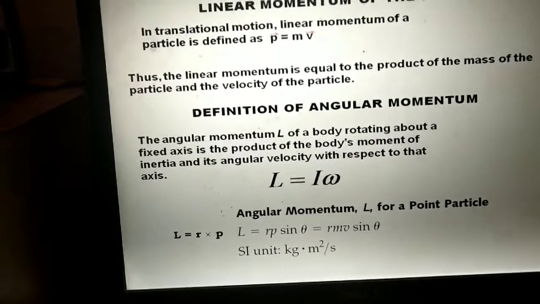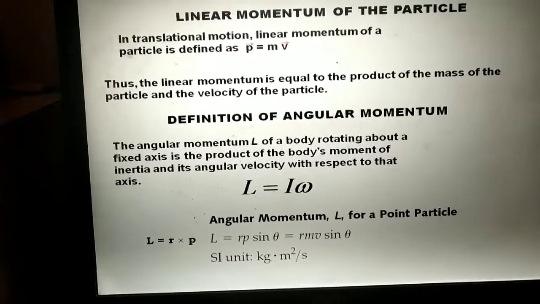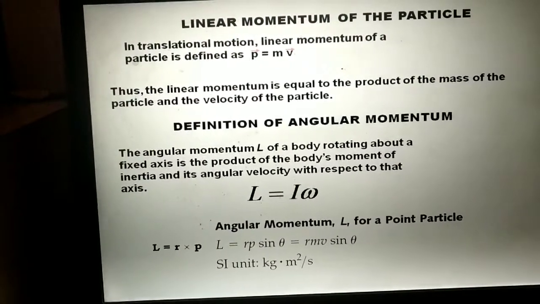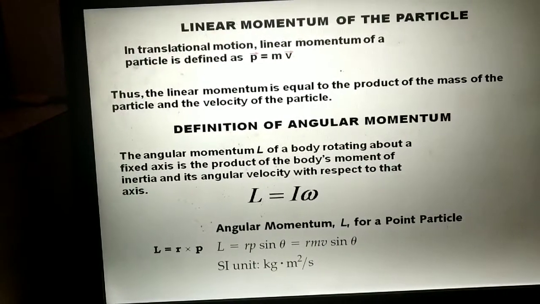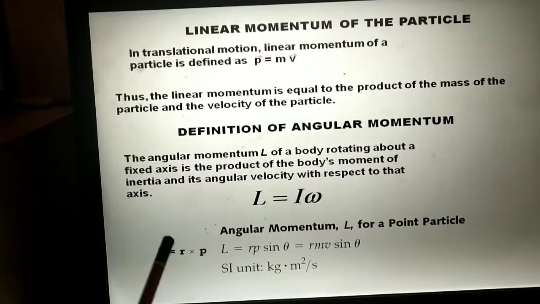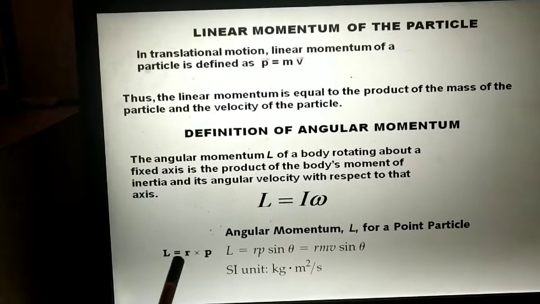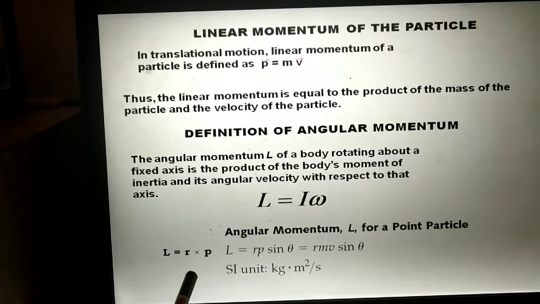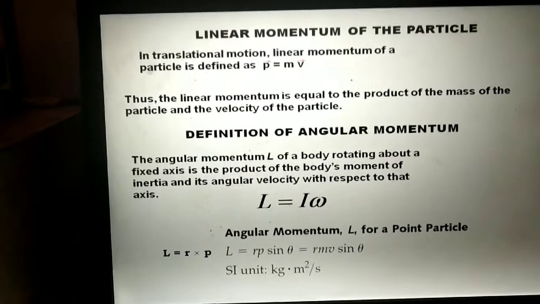As I told you, angular momentum is a vector quantity, so it has magnitude as well as direction. The magnitude is given by the formula r p sin theta. Now let us see how to give the direction of angular momentum. This is a cross product, r cross p. What does this equation mean? r cross p means vector r and vector p are perpendicular to each other and their resultant is perpendicular to the plane of r cross p.